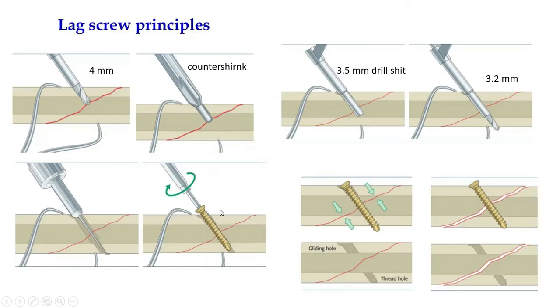So the most common mistake with our lag screw: we used to drill this, after that we used to overdrill this proximal. No, if we do that, you cannot do proper centralization of the distal part, and when you put a screw, the fracture will displace automatically. So please follow the principle and do not make this mistake. First the proximal cortex you have to drill first, then you have to go for the second cortex and must tap, otherwise this lag screw will not properly act.